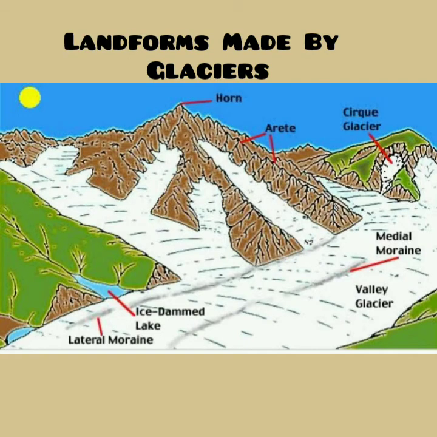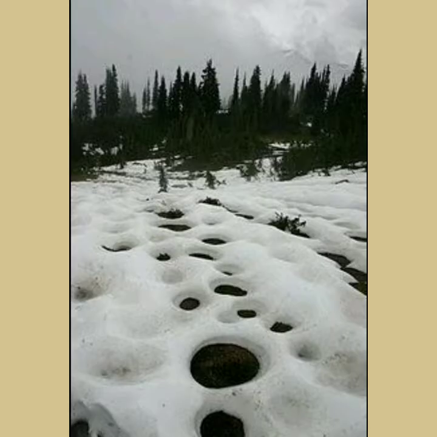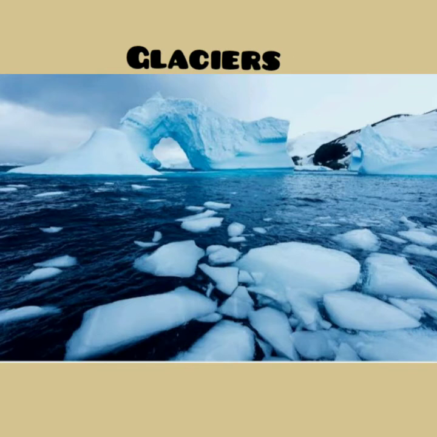The next topic is landforms made by glaciers. The height at which a permanent cover of snow exists is called a snow line. The areas at higher altitude experience snowfall. The snowfall spreads to form snowfields. Snowfields are situated above the snow line. When the temperature increases, the snow starts to melt and a river of snow starts moving very slowly. This river of snow flows out from the snowfield and is called a glacier.